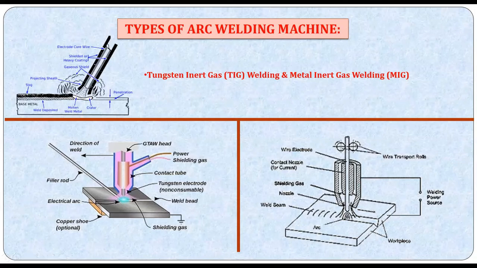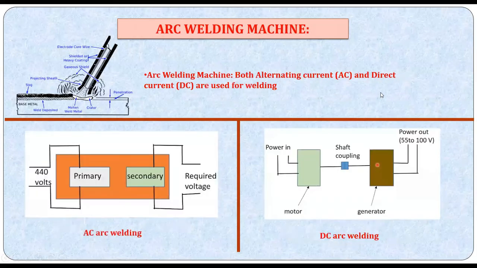So this is all about a very important question asked in examination, the sketch and explanation of TIG and MIG welding. The applications, again, as I said, in arc welding, start from various industries like automobile industries, sheet metal works, aerospace applications, and other industries. You see all these kinds of welding appropriately used. Next, come back to the arc welding machine. Just now I told the effect of AC welding and DC welding on the polarities and the depth of penetration, and the better welding you get from the DC welding.